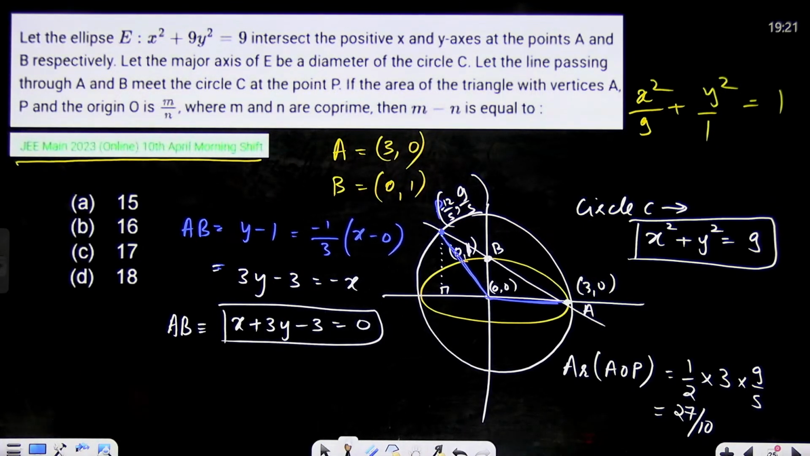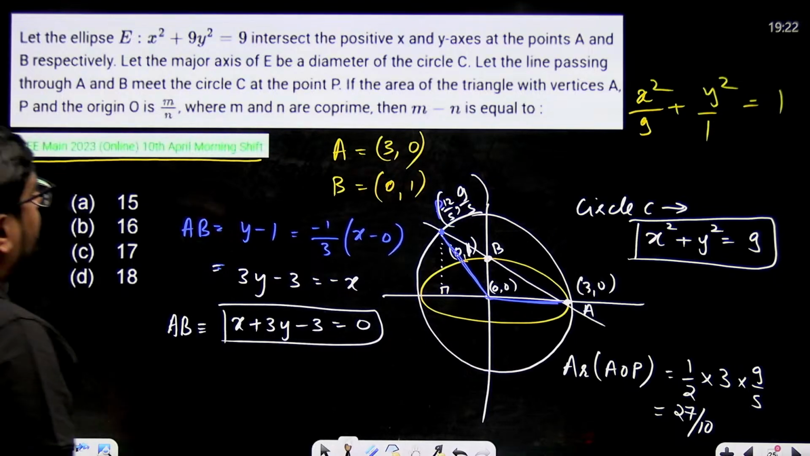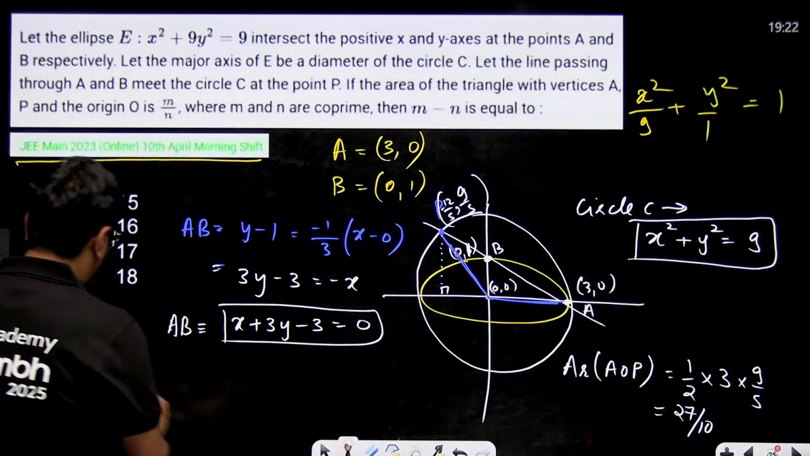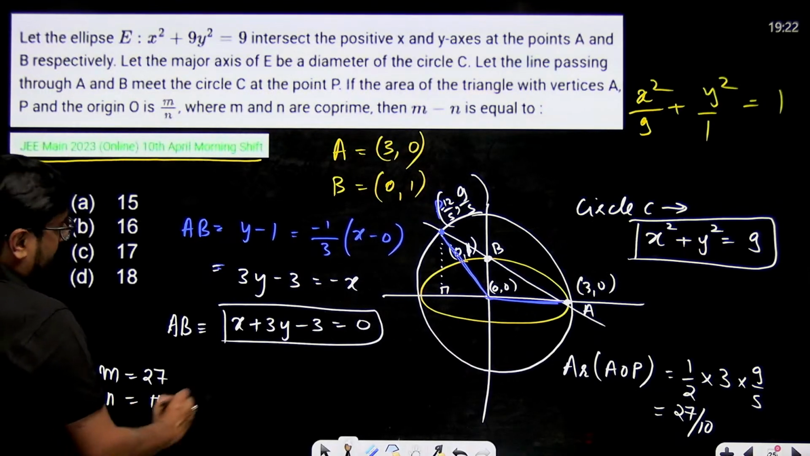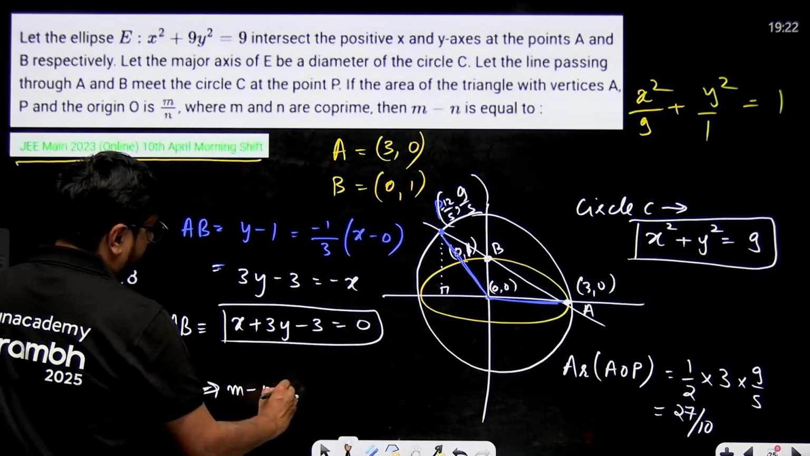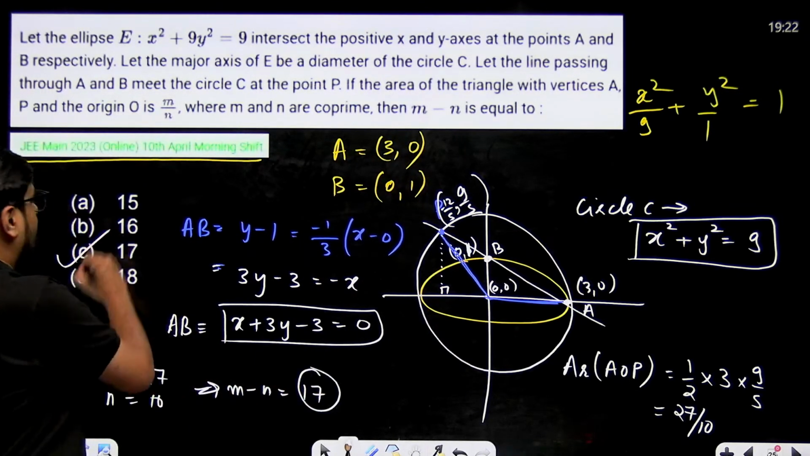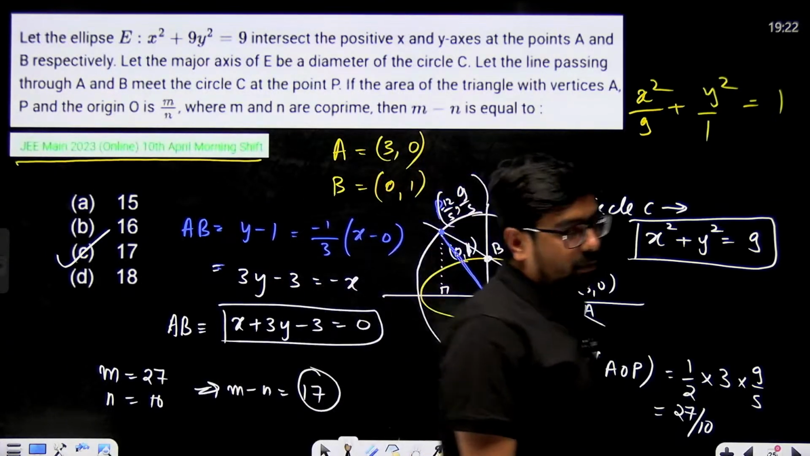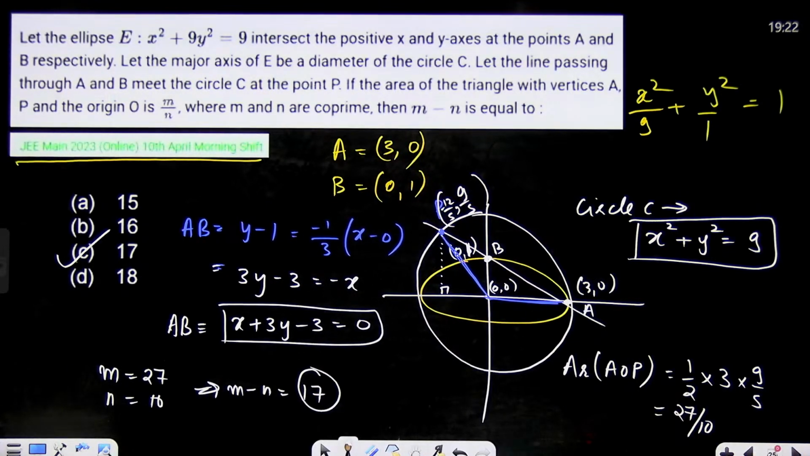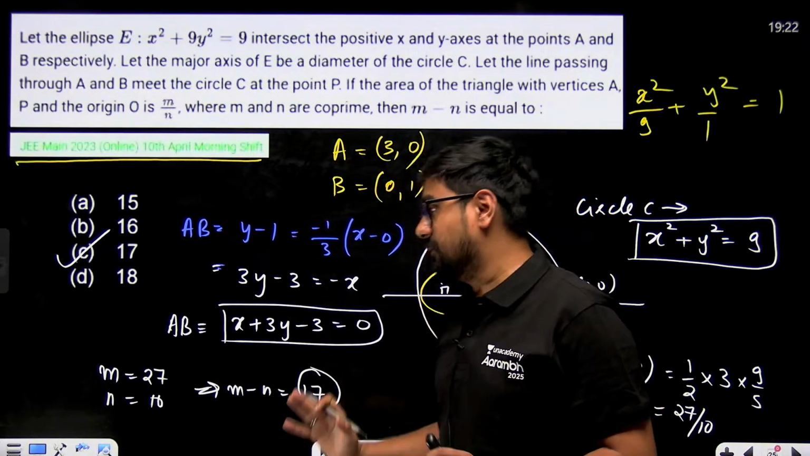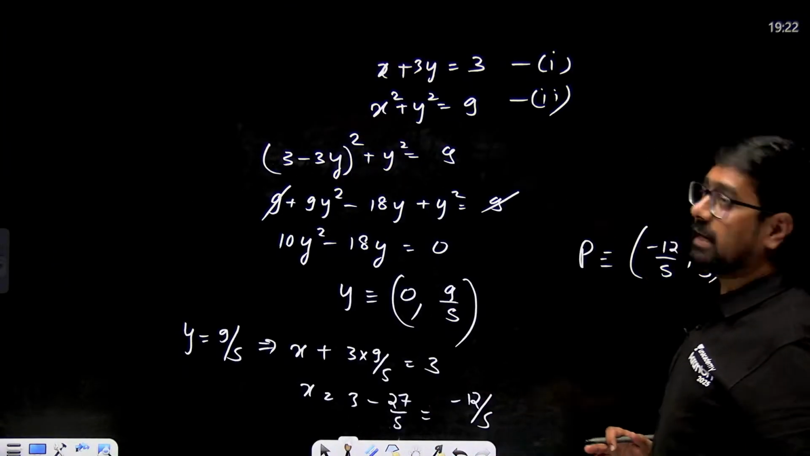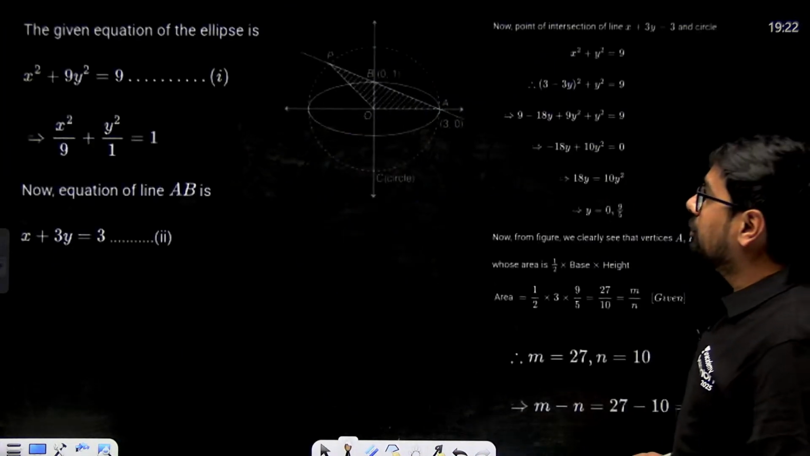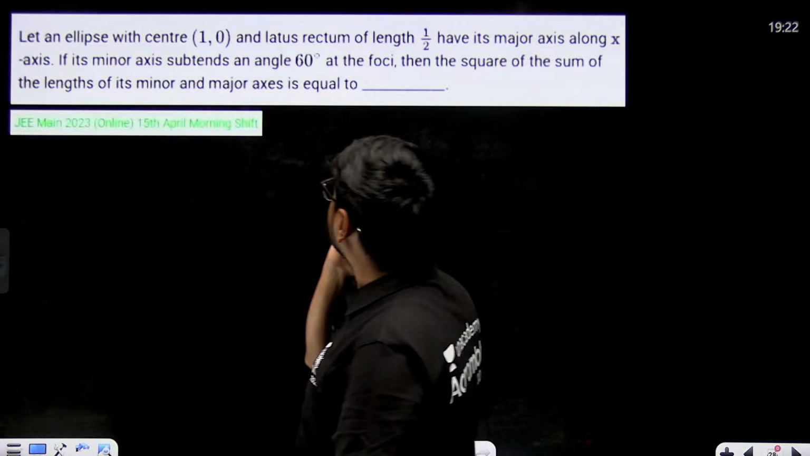M by N you have. And 27 and 10 both are co-prime. So your M is equal to 27, N is equal to 10, and M minus N will be equal to 17, which is the correct answer. Good question, calculative, but yeah, good interesting question. You need the in-depth knowledge of basic definitions of ellipse for solving ellipse, circle as well as straight lines. All the things were included for solving such type of questions. So this is how you have to go for these type of questions.